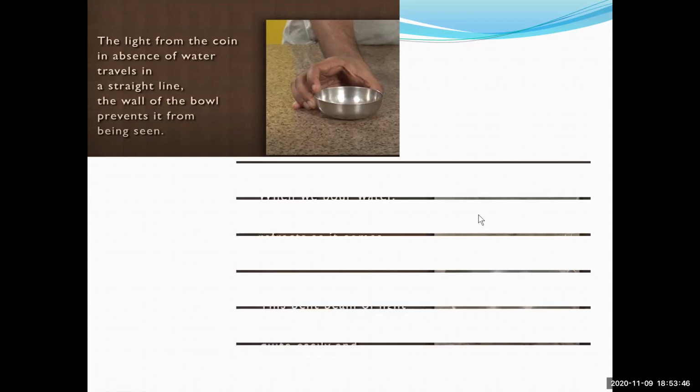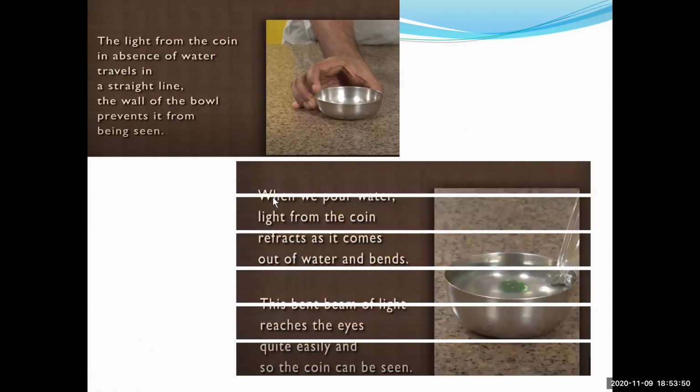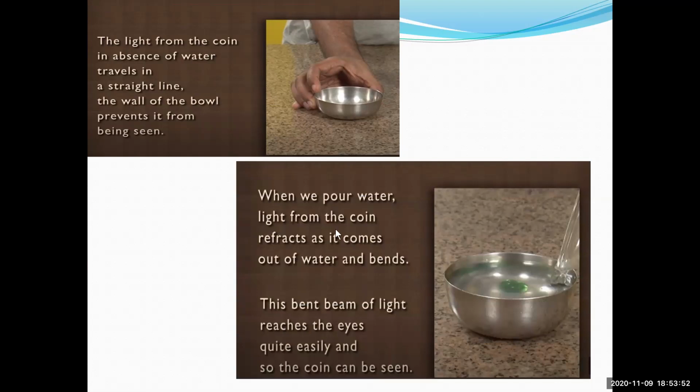Now what happens when it is filled with water? See here. When we pour water, light from the coin refracts as it comes out of the water and bends. This bent beam of light reaches the eyes quite easily, and so the coin can be seen, isn't it, students?